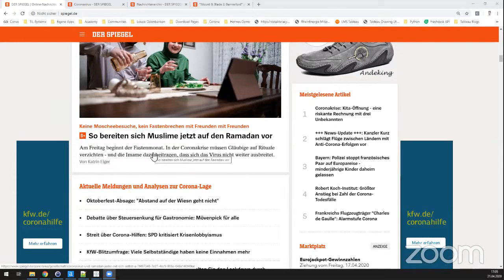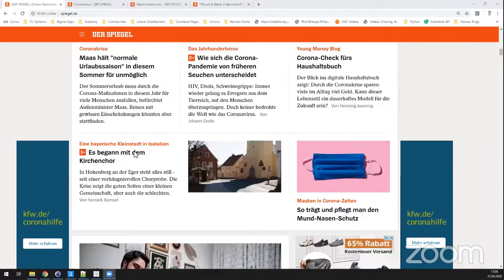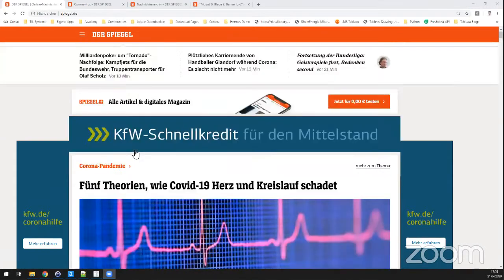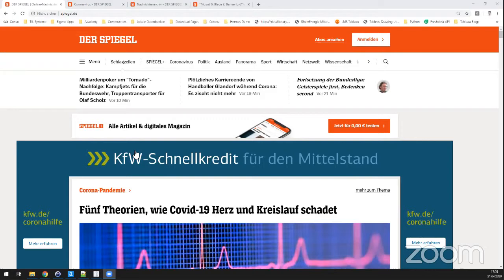So I wanted to see how the focus of the articles and all of the production of Spiegel Online changed over time, and whether this got more intense. So the first thing I tried was looking around to see where was the easiest place to get this information from. And of course, there's no database for an online newspaper to get all the articles and analyze them. So I'll have to get the data from the website itself. And okay, I'm seeing my internet connection is unstable, but I hope we can make it through this.